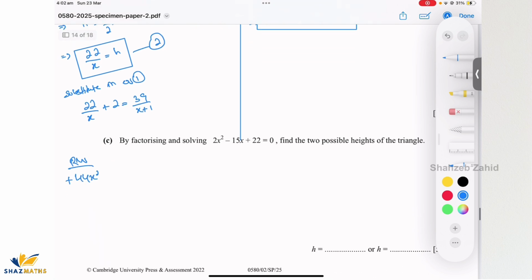Okay, let's factorize 44 quickly. Or you can do it the other way as well, which is 2 times 22. 3 doesn't go on 44, and 4 and 11. If I add these factors, it's gonna give me 15. So let's use these ones. So 2x squared minus 11x minus 4x plus 22 equals to 0.